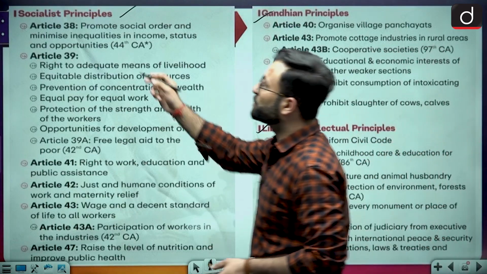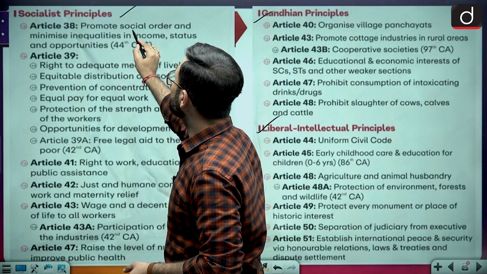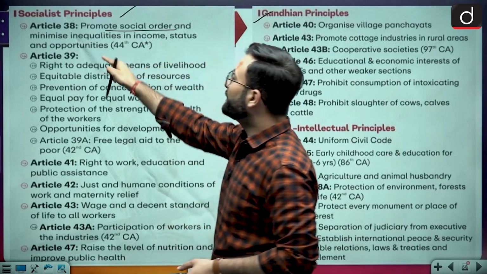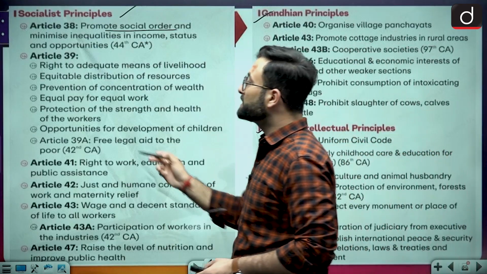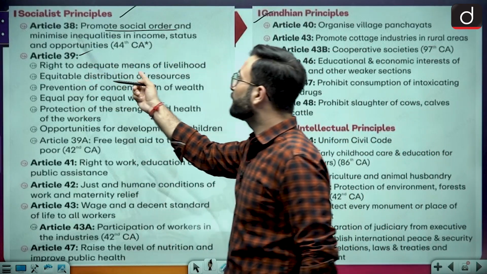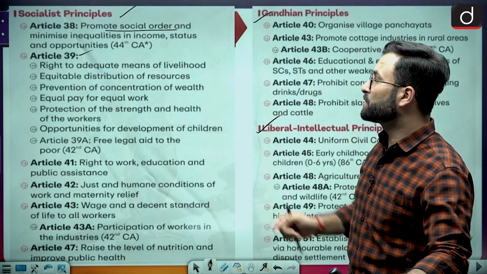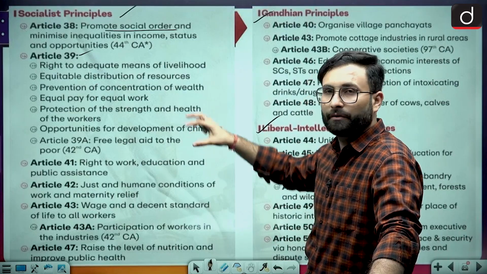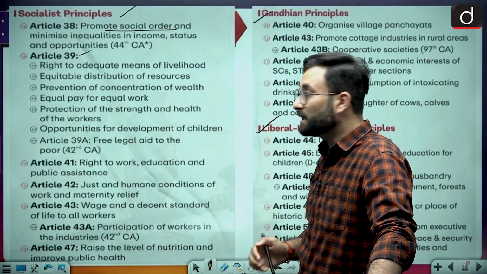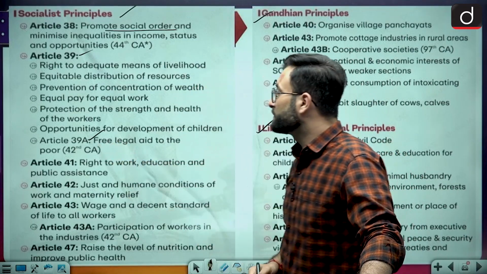When we talk about the socialist principles, they promote social order and minimize inequalities in income, status and opportunities. Article 39 covers the right to adequate means of livelihood, equal distribution of resources, prevention of concentration of wealth, equal pay for equal work. Free legal aid to the poor is also there.